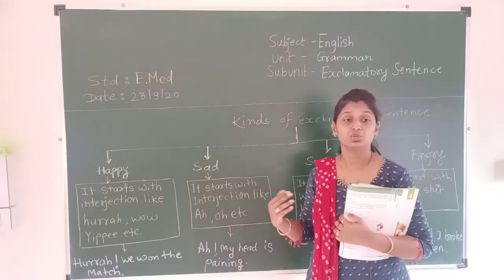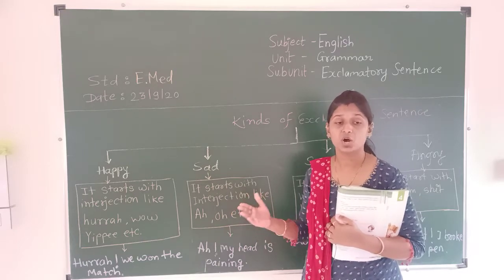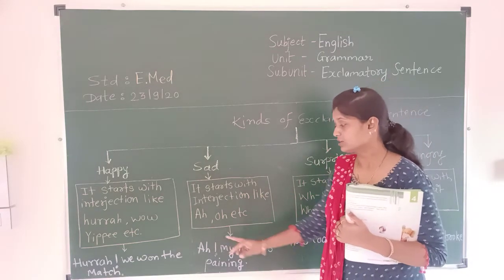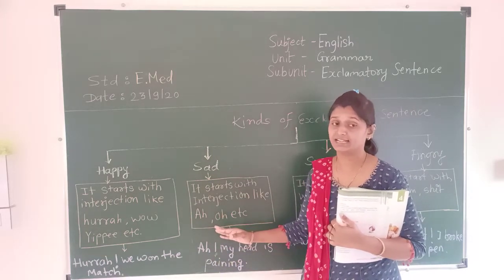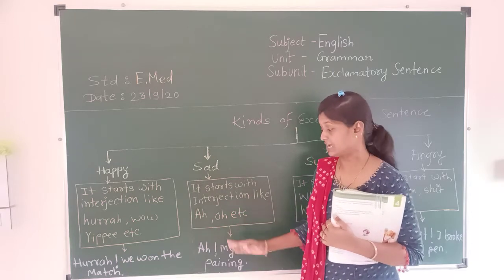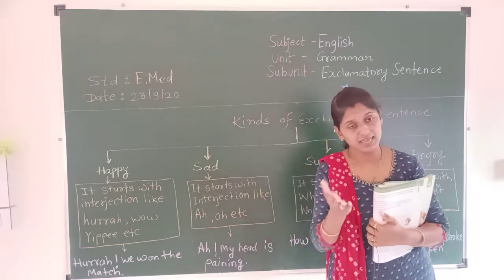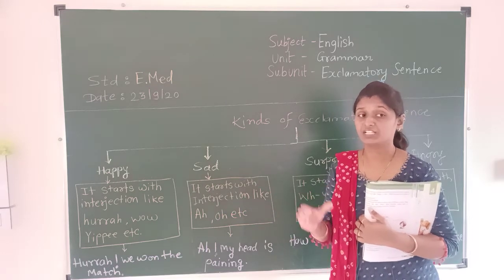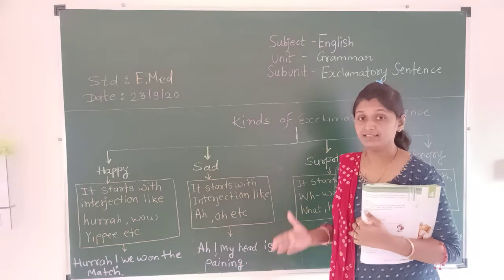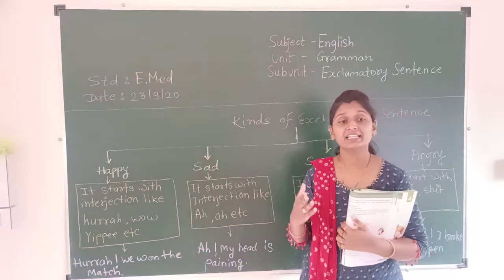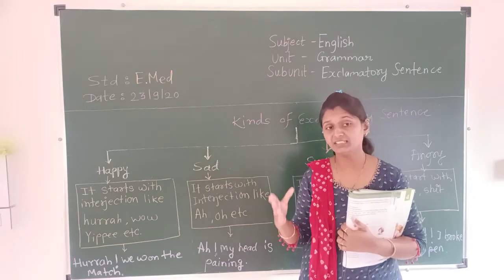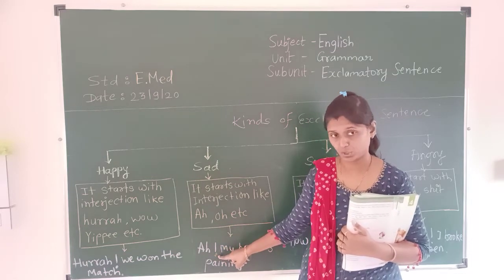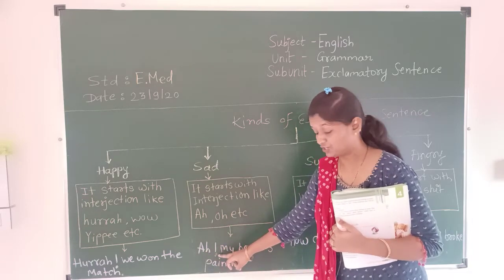The sad sentence also starts with an interjection word like oh, ah, alas, etc. After writing this interjection word, which expresses the sad feeling, right next you have to give an exclamation mark. For example, Ah!